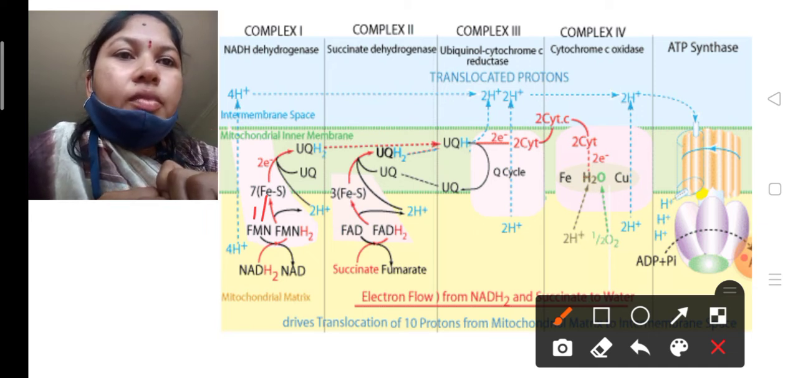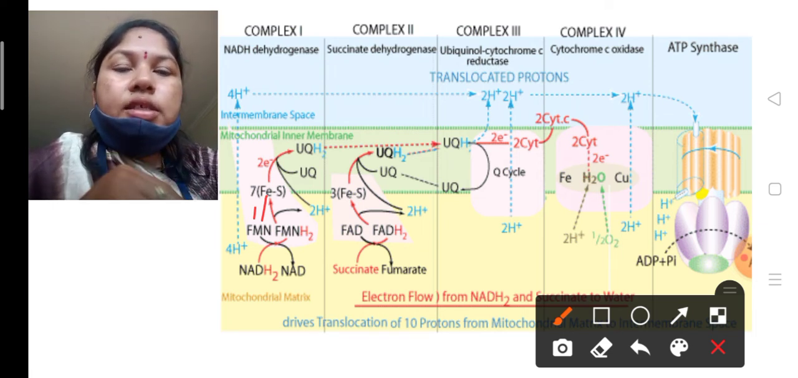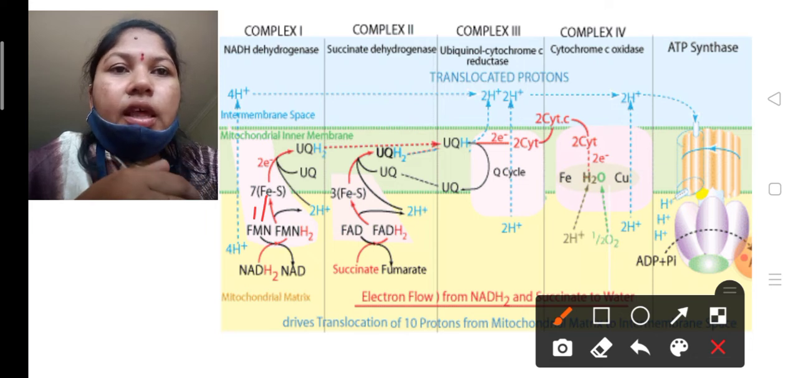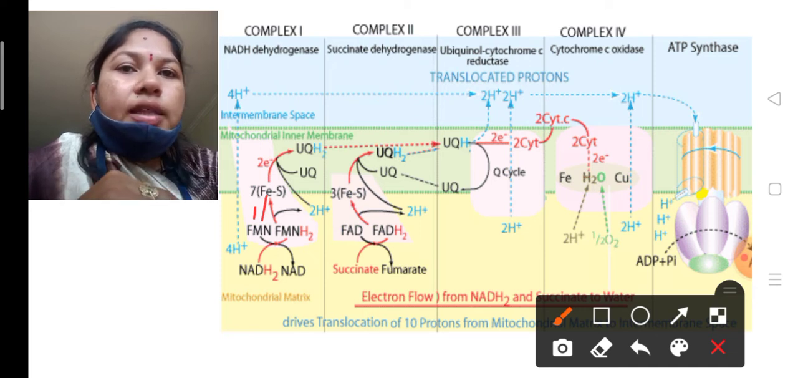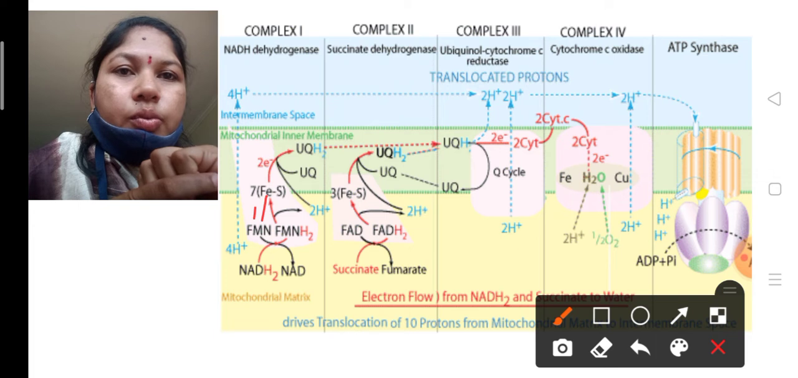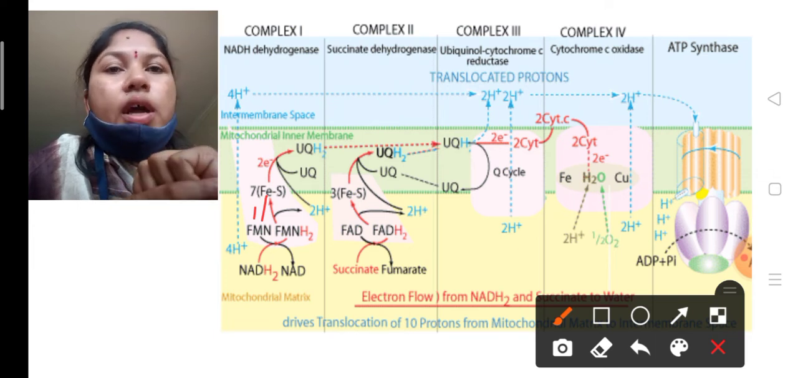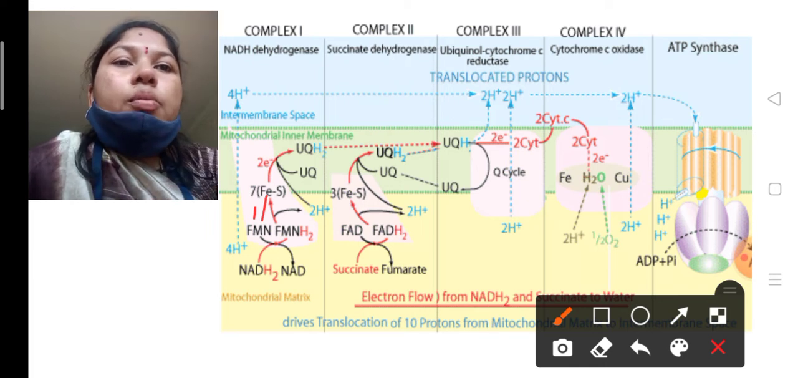Is it clear? Next, the complex 2 structure. Complex 2 is called succinate dehydrogenase. In that, instead of NADH2, FADH2 produces the protons. One important point: from 1 NADH2, 3 ATPs are produced, and from 1 FADH2, 2 ATPs are produced. In complex 2, FADH2 undergoes the oxidation process, and immediately 2 electrons are produced.